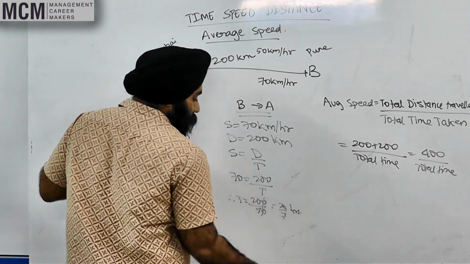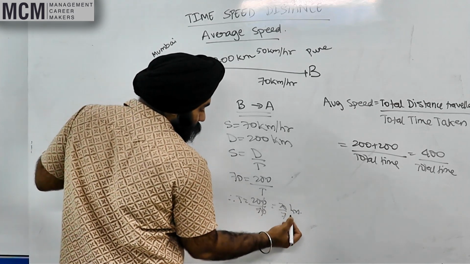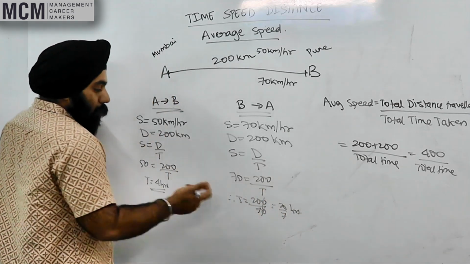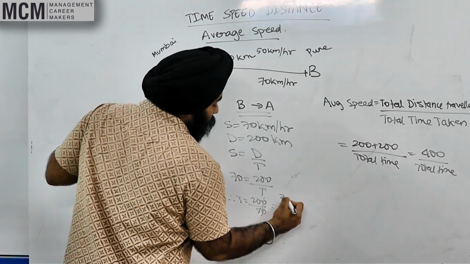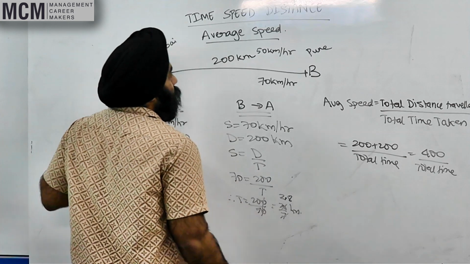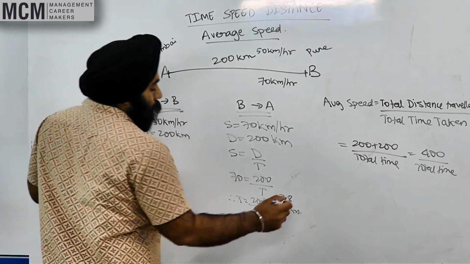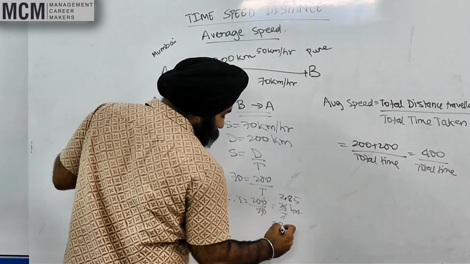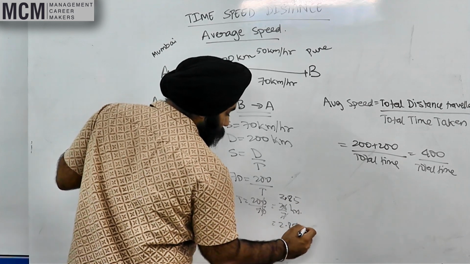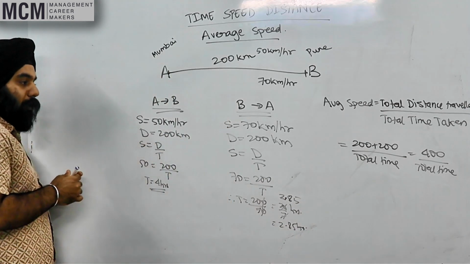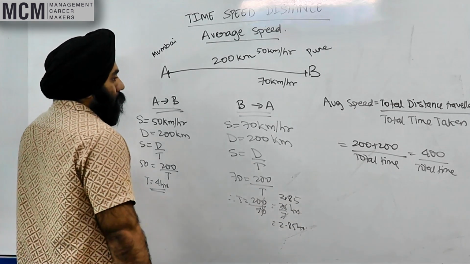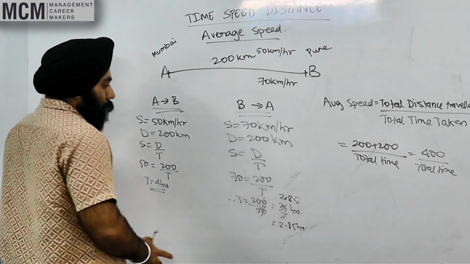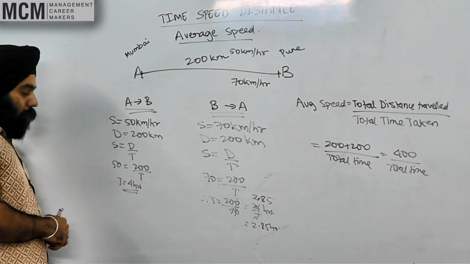hours. Say 20 by 7. 7 2s are 14. 2.85. Yes, right? So what is the total time that you have taken to cover the entire distance?